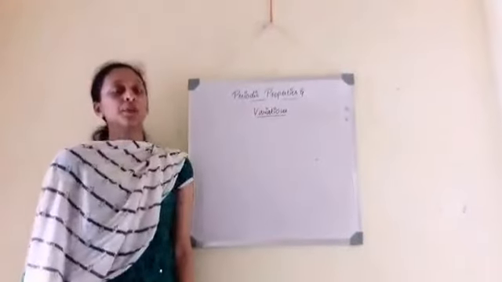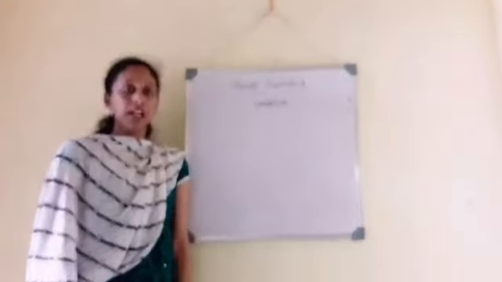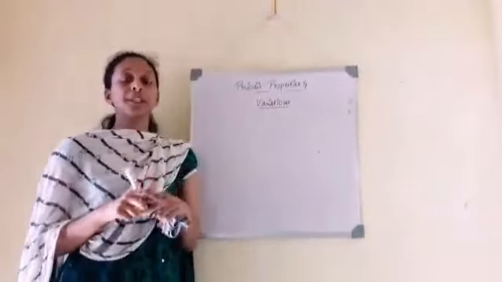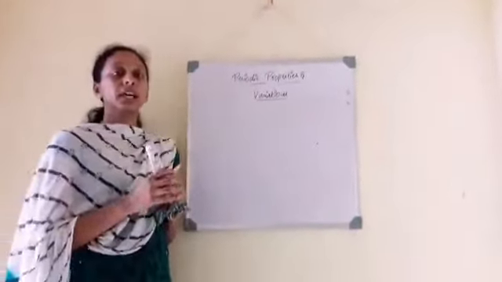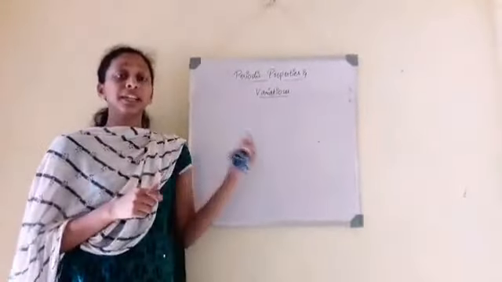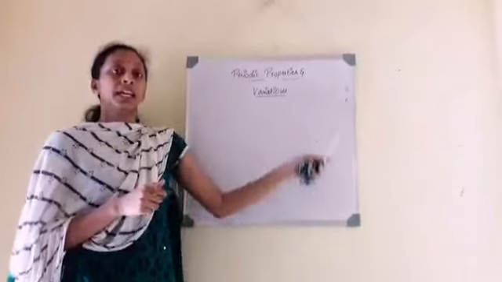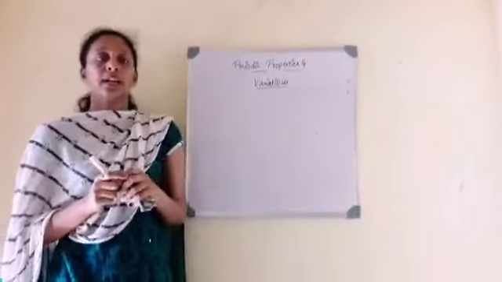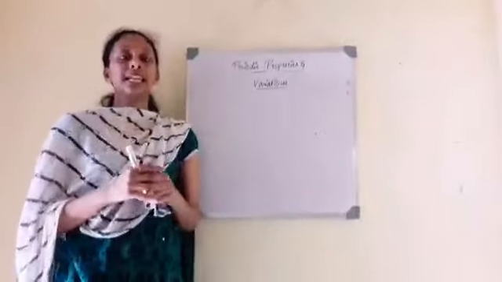Today's topic is periodic properties and their variation, either physical or chemical. First of all, we have to know what periodic properties are. Periodic properties come from the periodic table. The periodic table is nothing but the arrangement of elements in groups and periods.